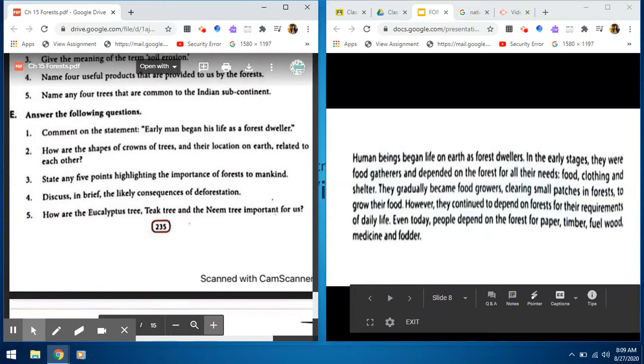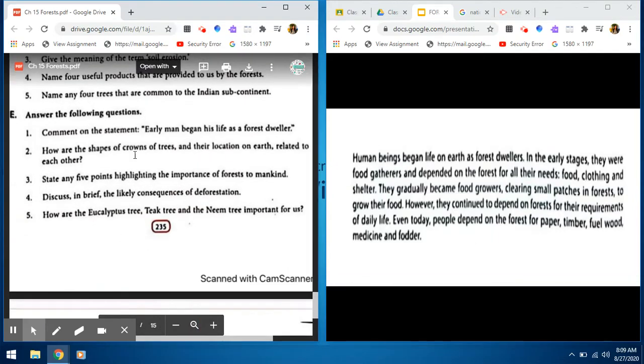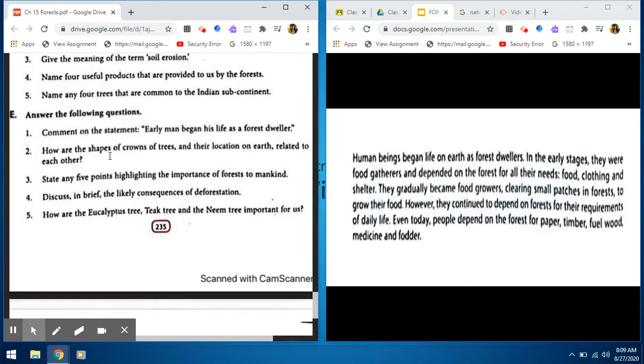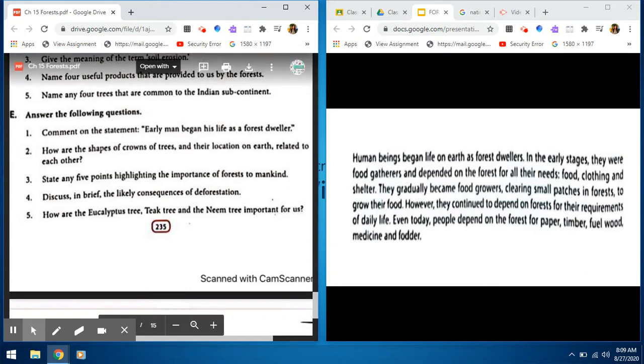Dear children, let us discuss the E part of the back exercise. Question number 1. Comment on the statement: early man began his life as a forest dweller.